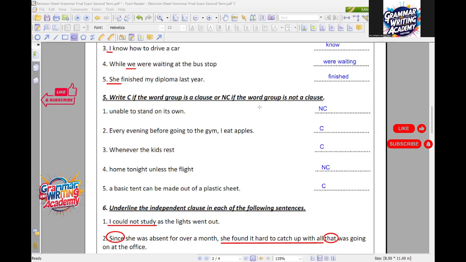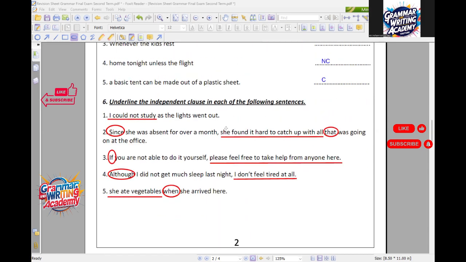In question number 6, which we answered in the previous session, we asked you to underline the independent clause. I mentioned before that an independent clause is a group of words that has both a subject and a verb and can stand alone.